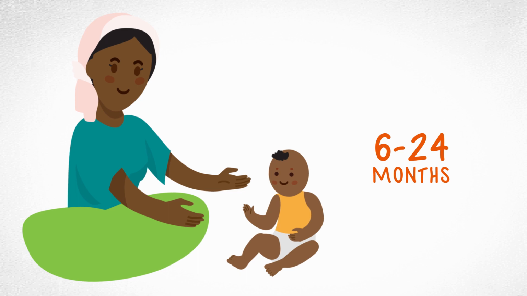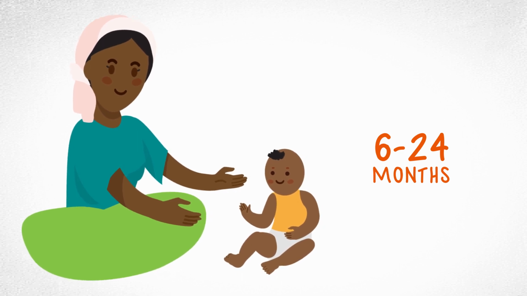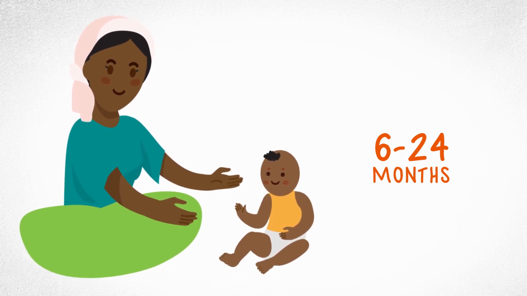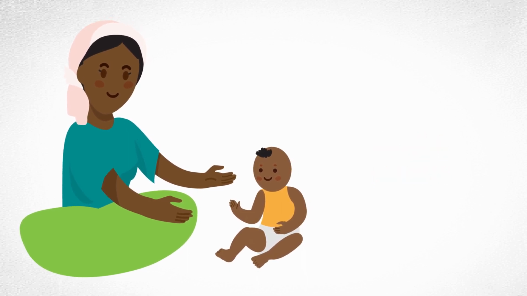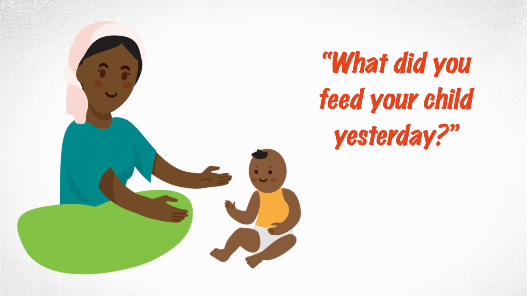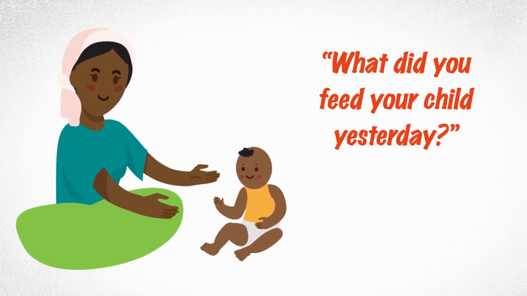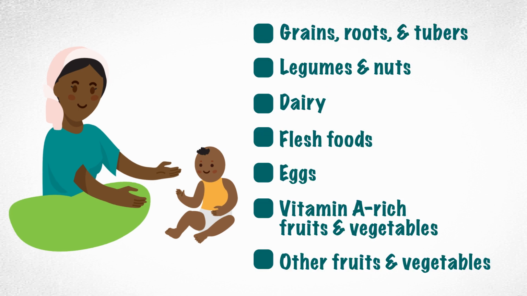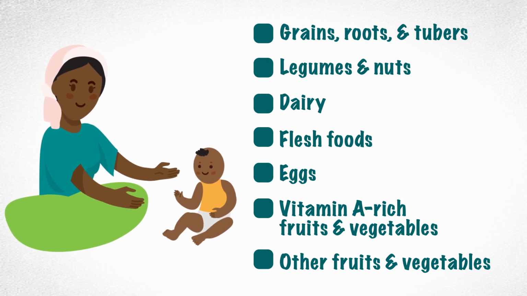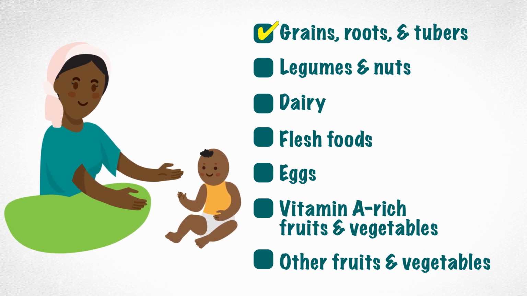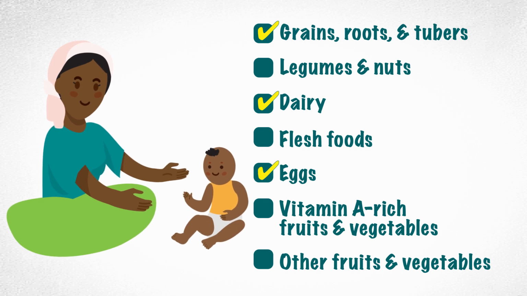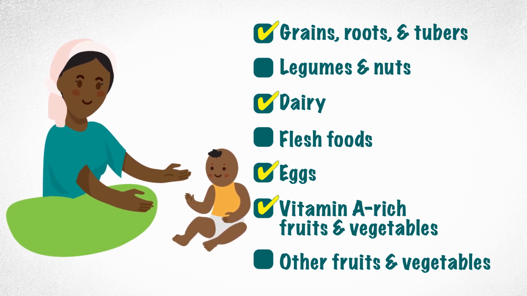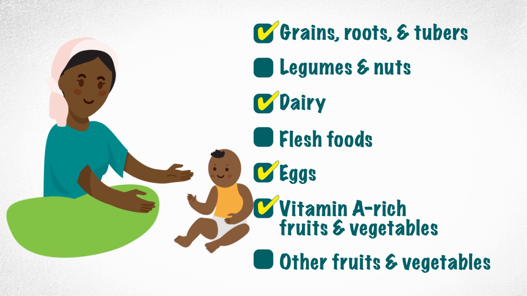This means that babies who are 6 to 24 months of age are seldom eating the variety of nutrient-rich foods they need. The indicator for dietary diversity is measured by asking mothers, "What did you feed your child yesterday?" The children who eat from 4 or more food groups are counted. For example, this child had a diverse diet because the mother said she fed her baby porridge made of the grain teff, and she added milk, an egg, and kale, a dark green leafy vegetable that is rich in vitamin A.